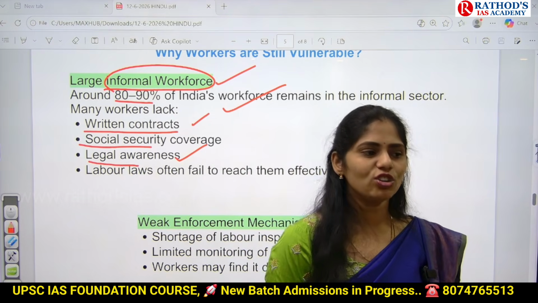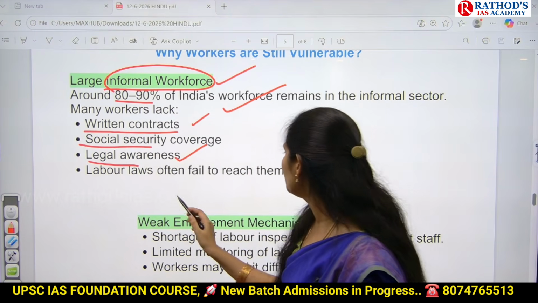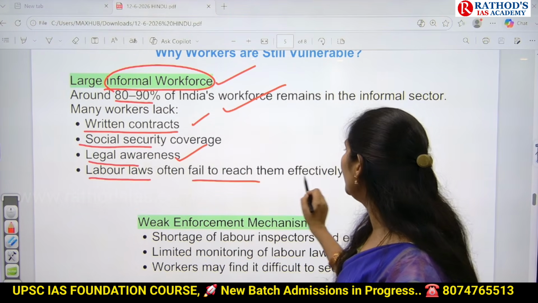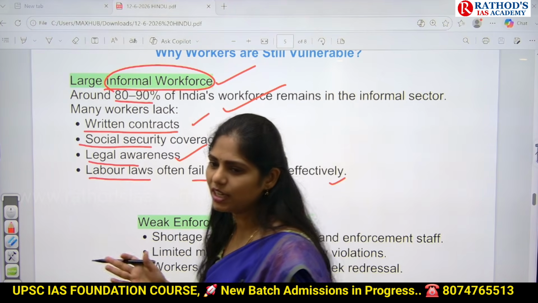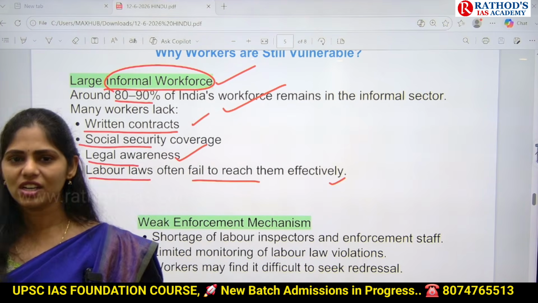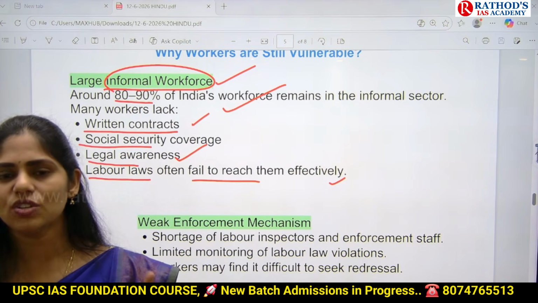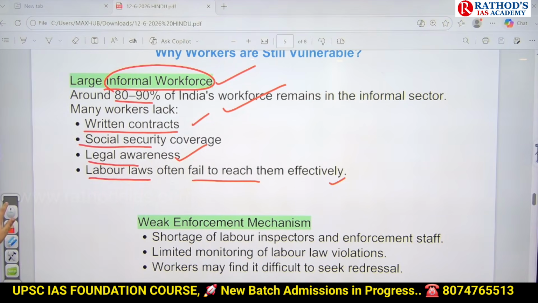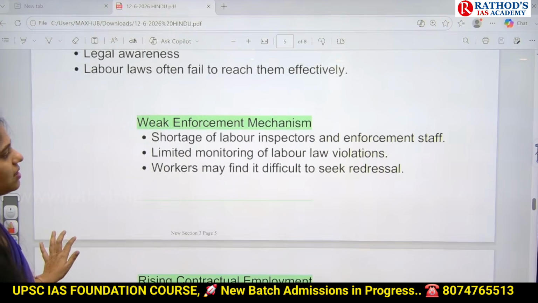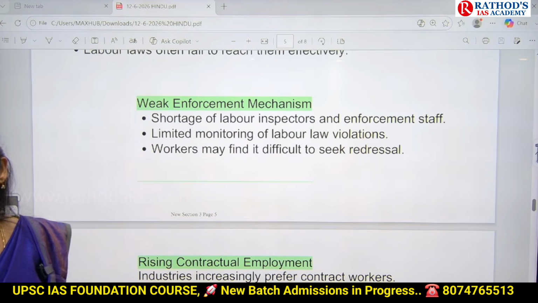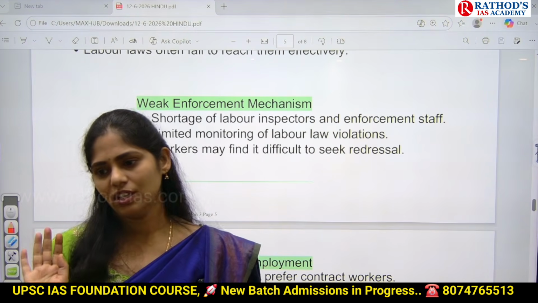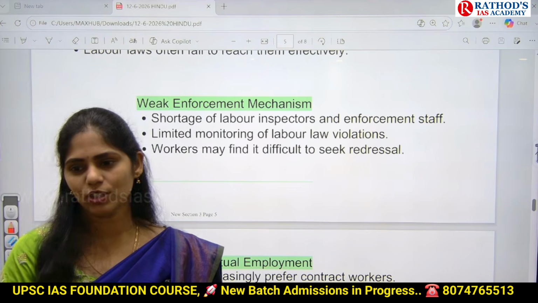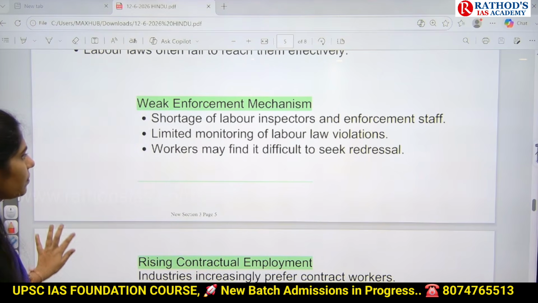And next one is, there is no proper legal awareness. What are the rights of these workers? And next one is, labor laws often fail to reach them effectively. What are the labor laws which are implemented? They will not reach these informal workers. That is one major problem in our industries. And second one is weak enforcement. Whatever the laws are there, they are not enforced at the ground level. So that is the next problem here.